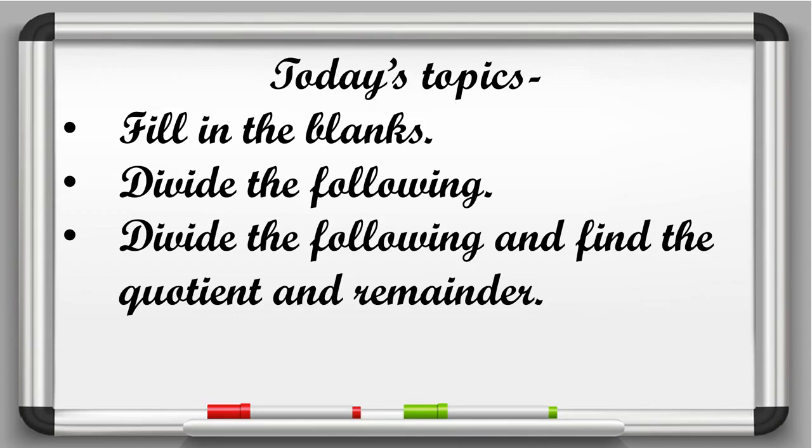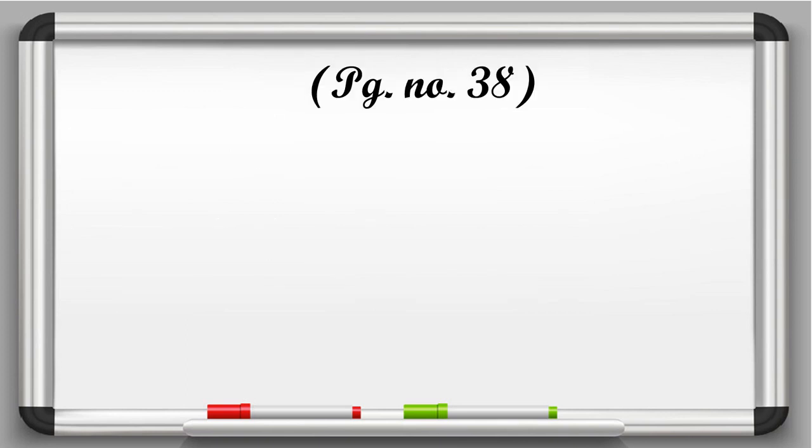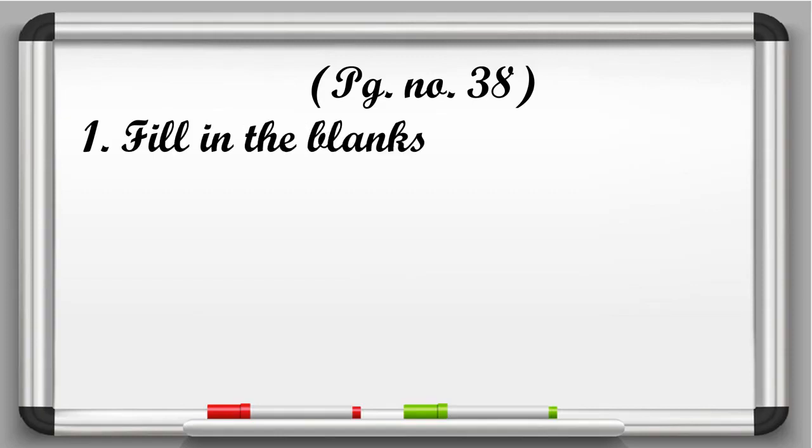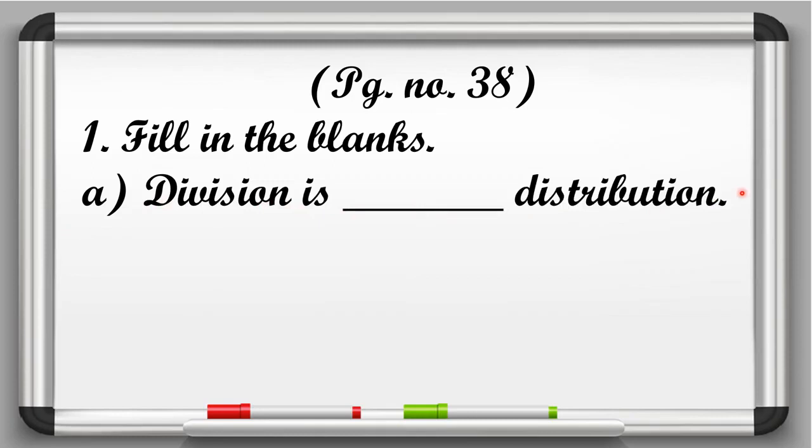Okay, so let's start. Now in page number 38, it is given in question number 1, fill in the blanks. So here in A part, division is dash distribution. It is given division is dash distribution. इसका क्या मतलब है बेटा कि जो division है वो कैसा distribution है, and we know that it is equally distribution. ठीक है, जब हम बराबर बराबर कोई चीज बांटते हैं तो उसे हम क्या बुलाते हैं, equally distribution. Okay, and that is division.